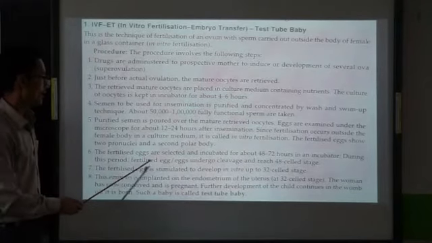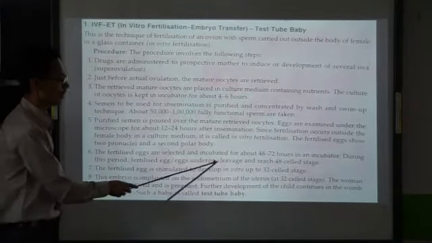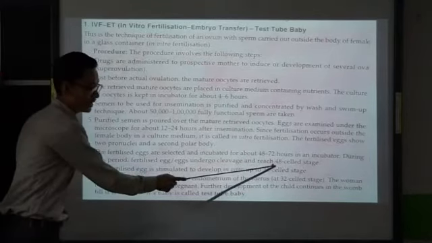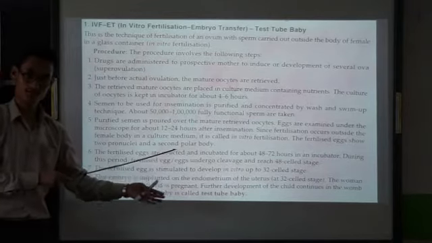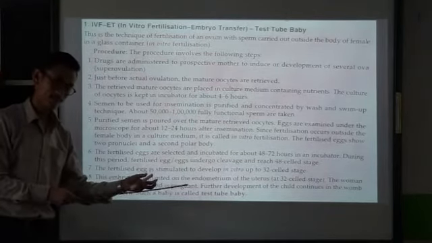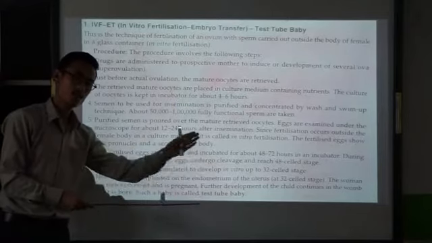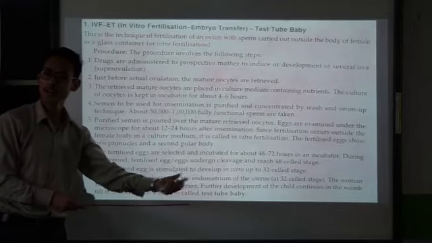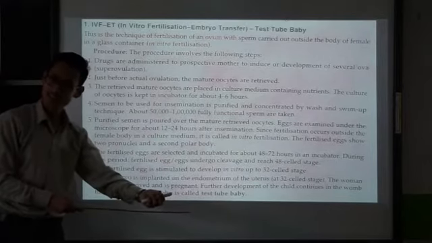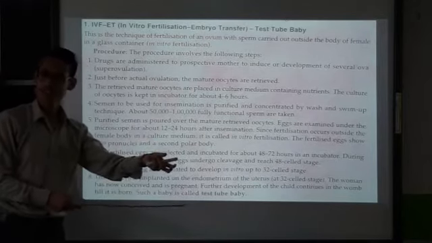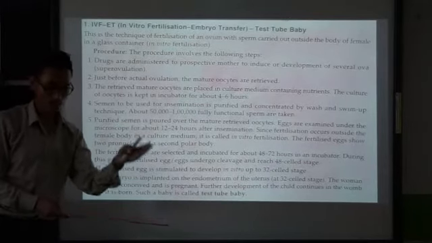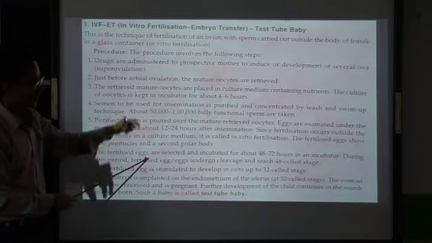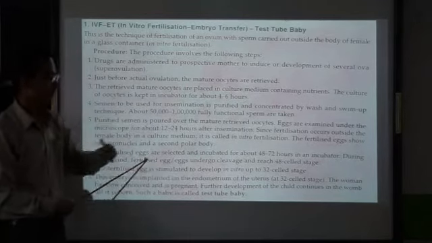During this period, fertilized egg or eggs undergo cleavage and reach 8 to 16 cell stage. Now, what does 8 to 16 cell stage mean? Try to recall. Zygote undergoes mitotic cell division, 2 cell stage, 2 to 4, 4 to 8, 8 to 16. Remember, morula, blastula, right? A cell with 16-30 stage is called morula. Morula changes into blastula. Okay, so those fertilized eggs will be selected and will be given an incubator.